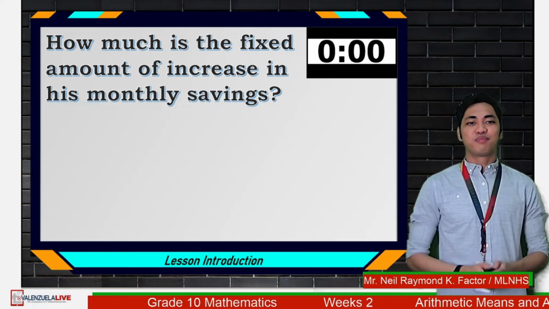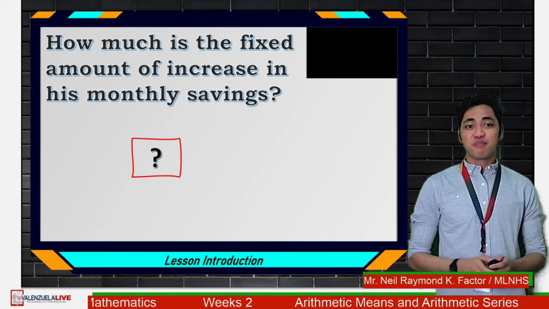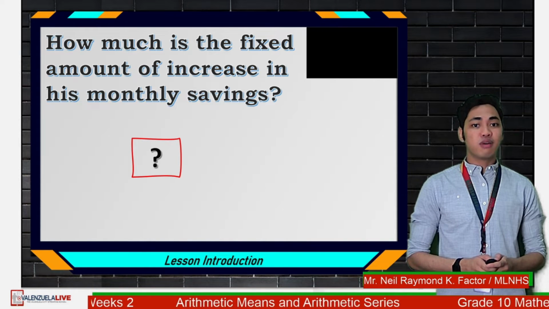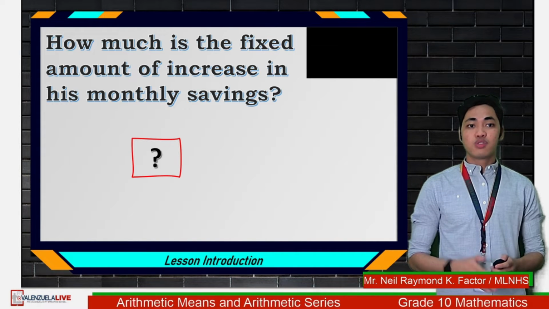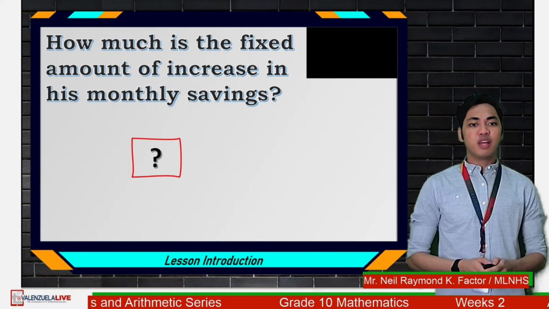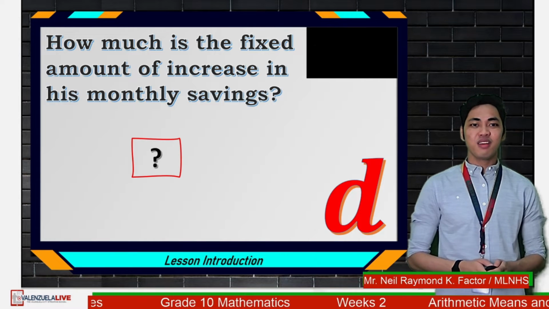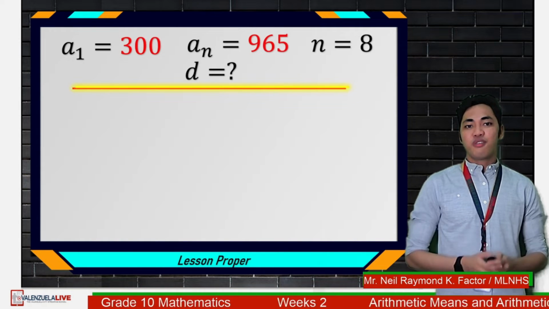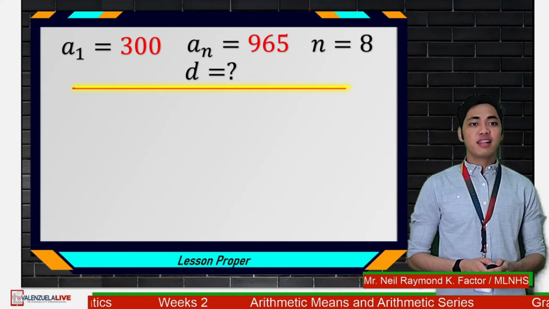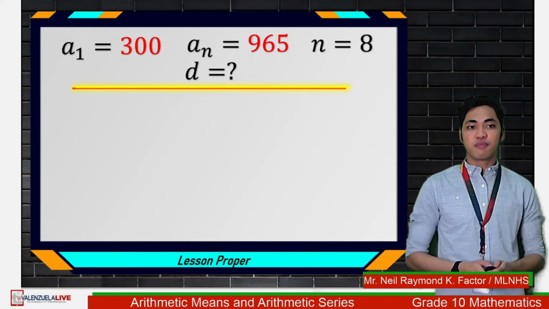Time is up. If you don't know at this point, it is still okay, but only at this point. Because definitely, we do not know the amount that he saved for some months. So we cannot tell the amount of increase. In our sequence notation, this is D, or the common difference. So let's recall, right now, we know the value of A sub 1, A sub n, and n. We should now look for the value of D.